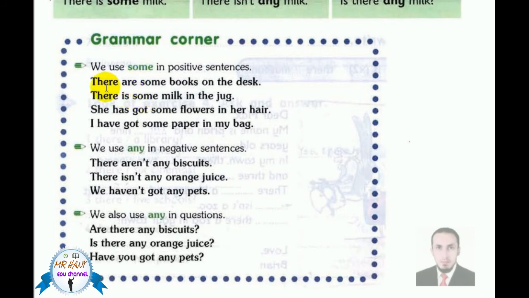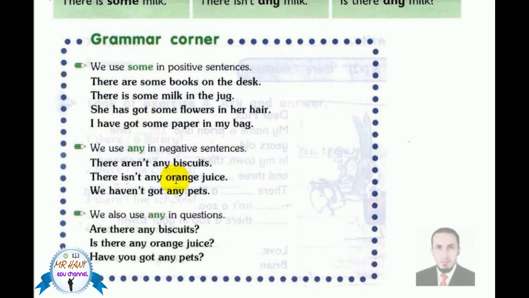For example, there are some books on the desk. There is some milk in the jug. She has got some flowers in her hair. I have got some paper in my bag. All of these are positive sentences: there are, there is, has got, have got.